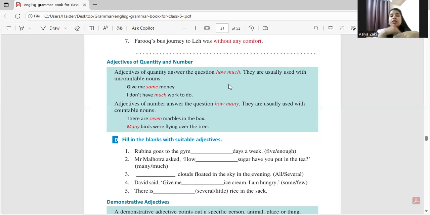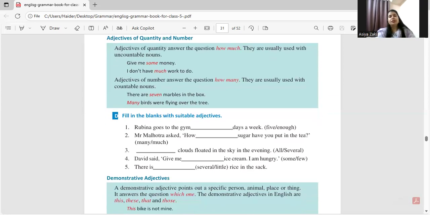Now, at the same time, adjective of number answers the question how many, which means we can count that thing. How many fingers? Right? So they're usually used with countable nouns. Now, countable nouns, I hope you know countable and uncountable nouns. Nouns which we can count like apples, books, mobile phones, right? And uncountable nouns which we cannot count like sugar, salt.